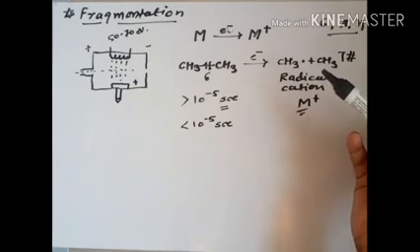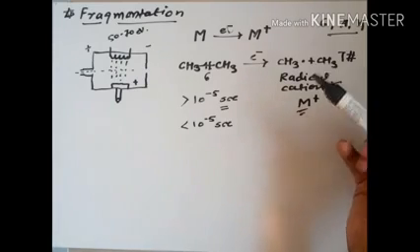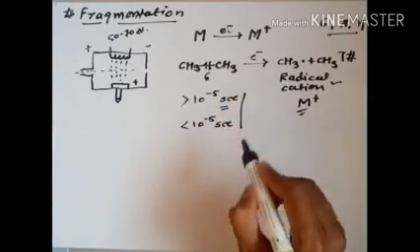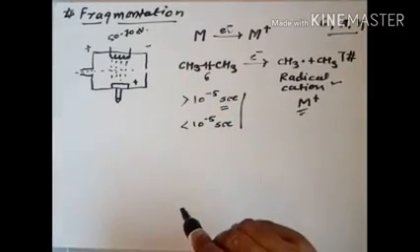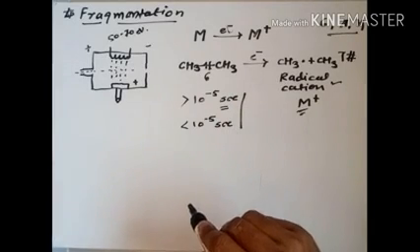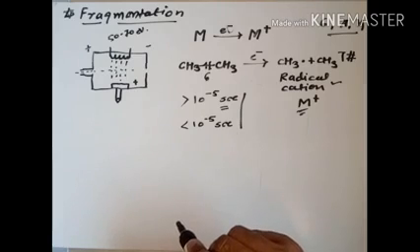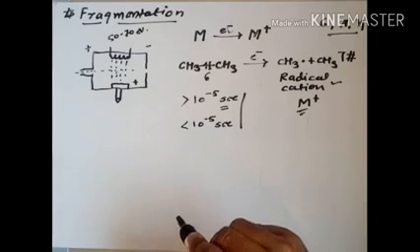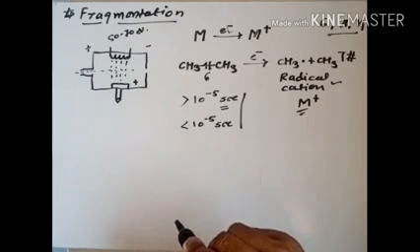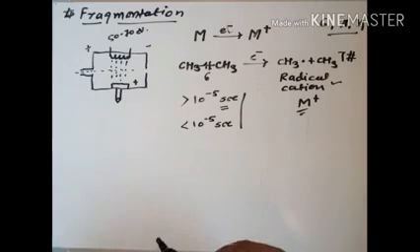Then we talk about stability. We are talking about molecules with two types of lifetime: greater than 10⁻⁵ second, or less than 10⁻⁵ second. But what are the causes of that? Just by observing any molecule, can we see whether its lifetime is greater than 10⁻⁵ second or less than that? How do we identify whether the molecule is more stable or less stable?